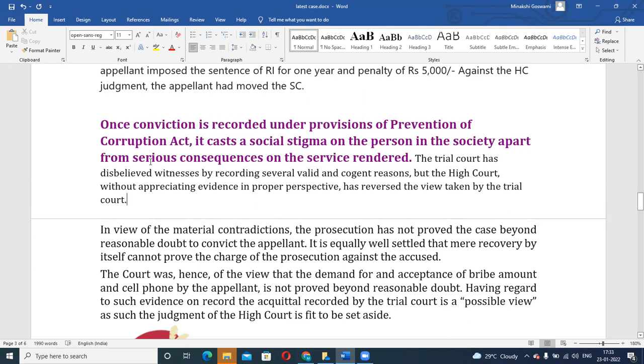Okay, so from the society, the serious consequence would always be there. People would feel like, okay, fine, maybe this person is taking bribe. The social stigma is there because it is a serious crime. The trial court has disbelieved witnesses by recording several valid and cogent reasons.